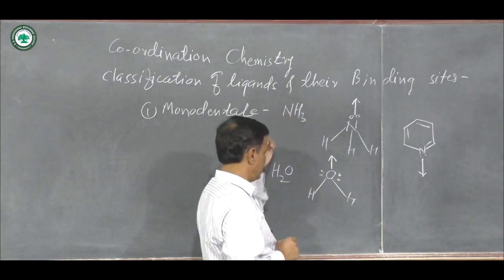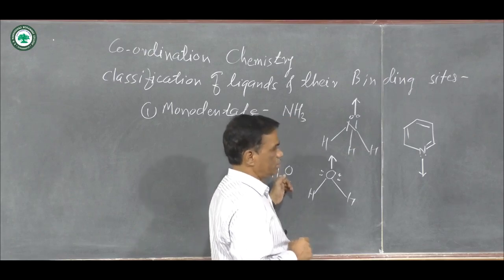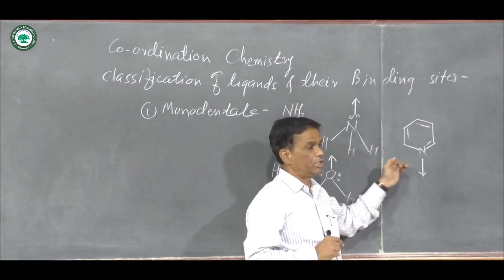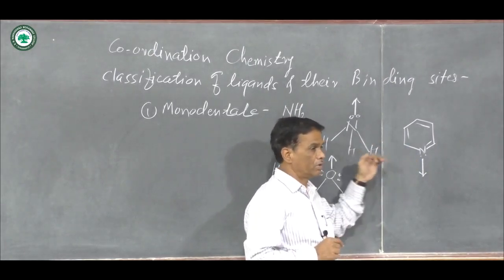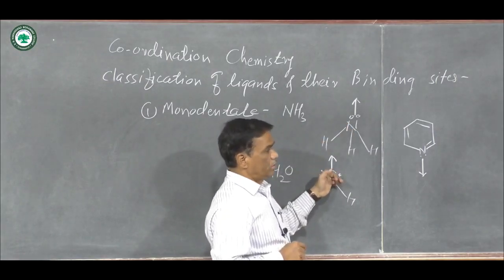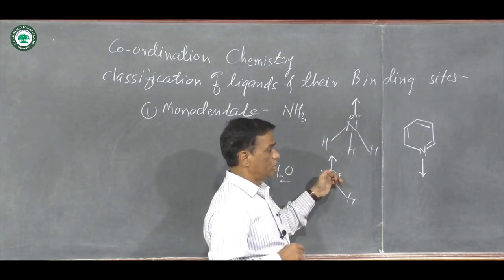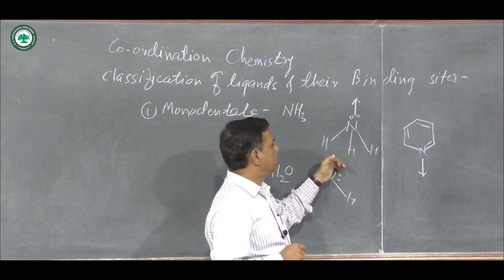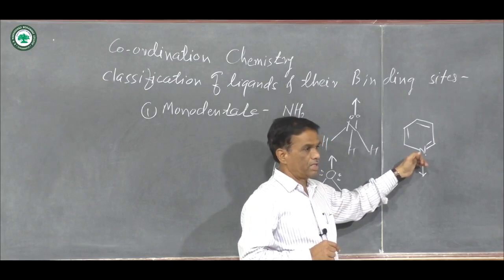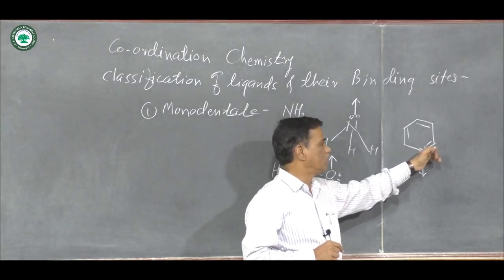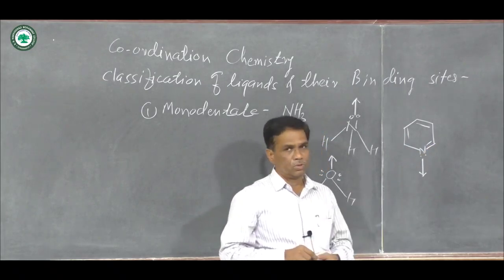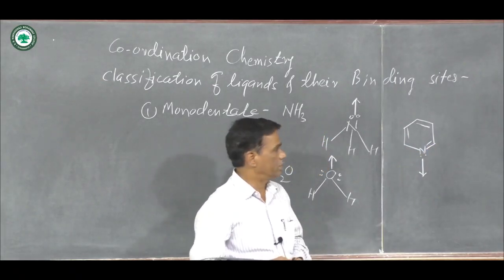NH3 is a monodentate ligand, H2O is a monodentate ligand, pyridine is a monodentate ligand, and these ligands donate a lone pair of electrons. In ammonia, on nitrogen there is a lone pair of electrons. In the water molecule, on oxygen there are two lone pairs of electrons and the binding site is oxygen. In pyridine, the binding site is nitrogen and the lone pair is donated. These are the donating sites for the various ligands.